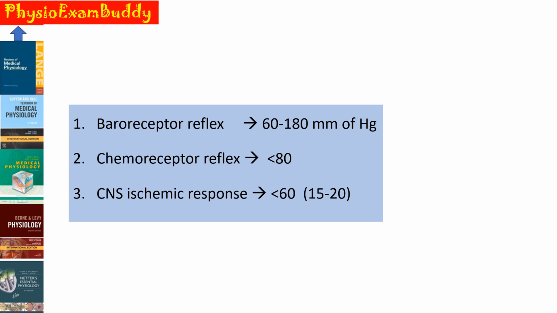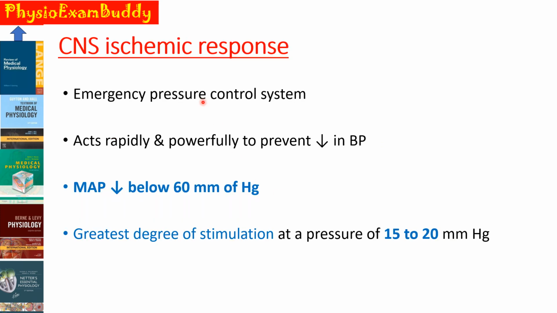Next is the CNS ischemic response, which operates when the BP, mean arterial pressure, goes below 60 millimeters of mercury. CNS ischemic response is an emergency pressure control system because it acts very rapidly and powerfully to prevent a decrease in the blood pressure. It acts when the mean arterial pressure goes below 60 millimeters of mercury, and the greatest degree of stimulation by the CNS ischemic response occurs at a mean arterial pressure in the range of 15 to 20 millimeters of mercury.